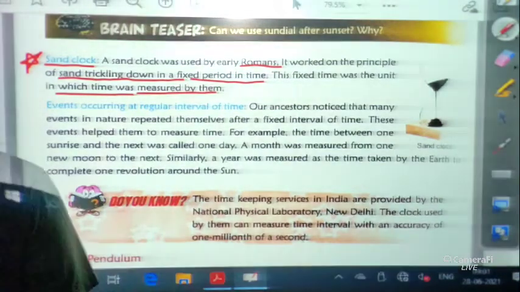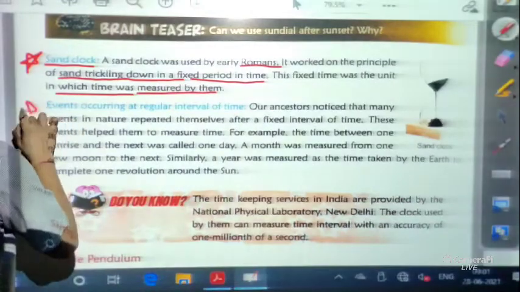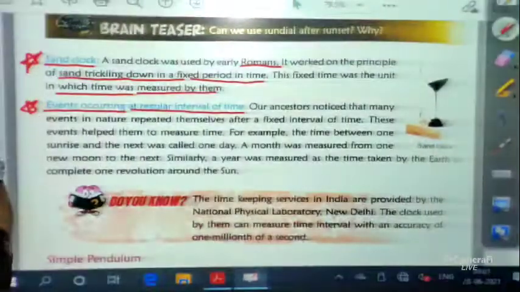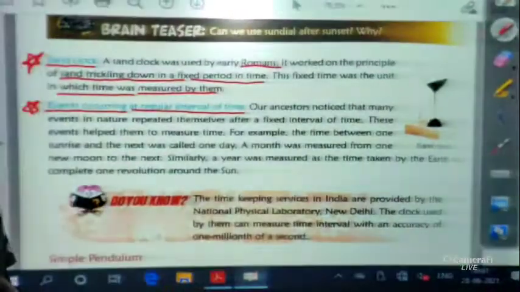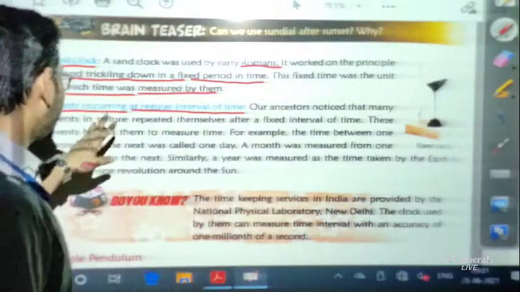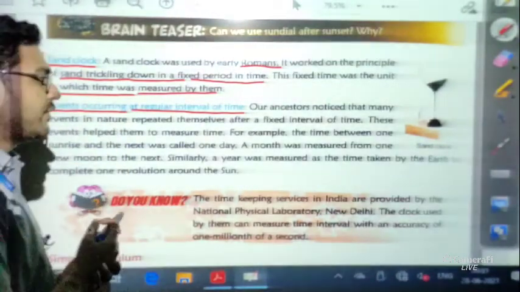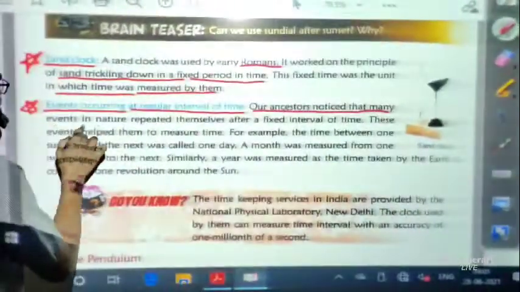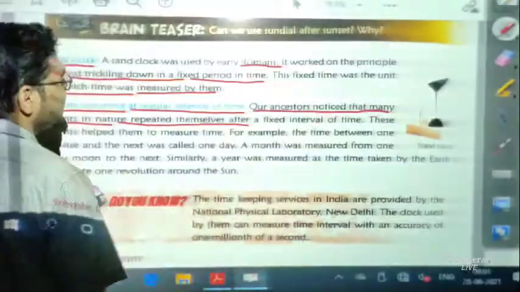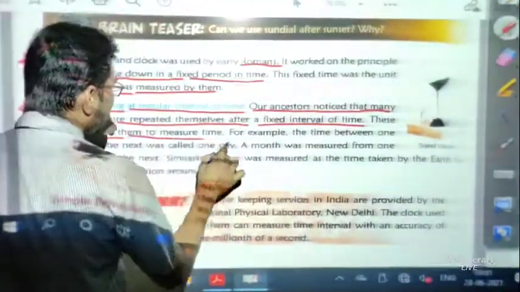Okay, clear? Next thing is, just have a look, events occurring at a regular interval of time. In our ancient days, these things were not there. In the very early period, people just followed whatever things were regular. For example, our ancestors noticed that many events in nature repeated themselves after a fixed interval of time. So these events helped them to measure time.